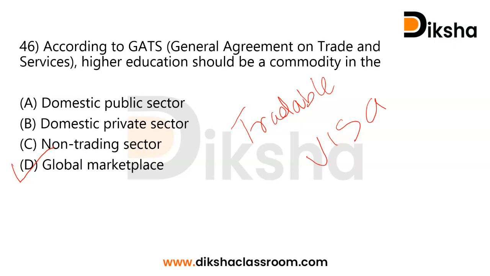So as to make higher education a better tradable, practicable and possible commodity, it has been included under GATS. When it is included under GATS, the countries have to consider higher education as a part of a global marketplace. So the countries have to reduce restrictions and other aspects that are acting as obstacles in the way of foreign education. So it's an easy question. As per GATS, education is considered as a trade under the global marketplace because students are moving throughout the world, and higher education is being provided by different countries.